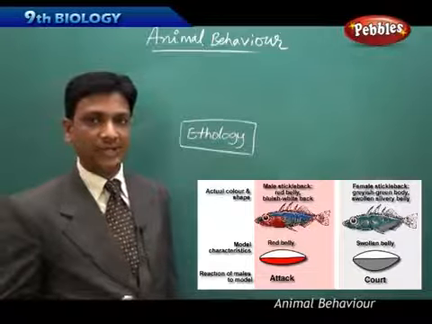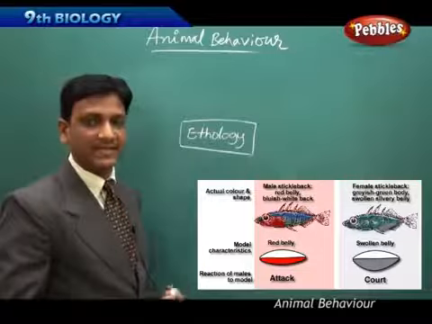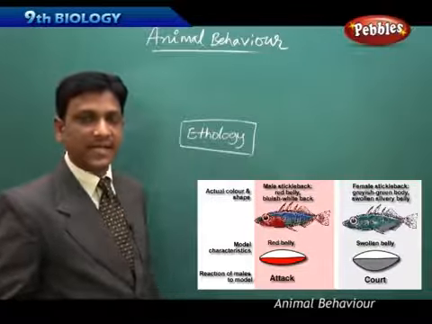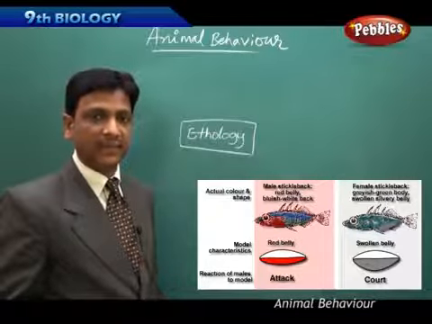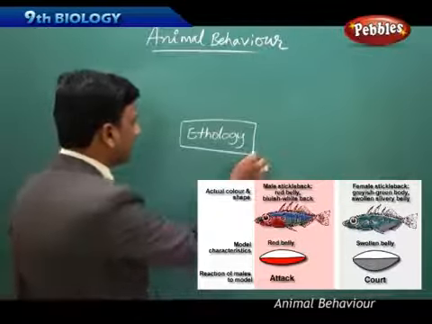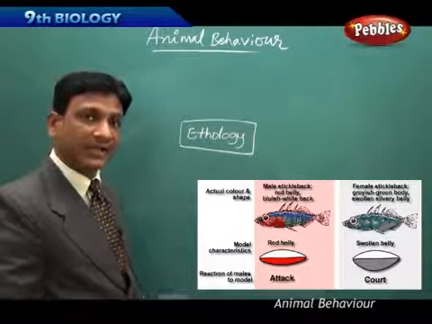So it's a combination of lab study and field investigation, and it is a branch of science that deals with studying animal behavior. Animal behavior is very interesting and very complex.